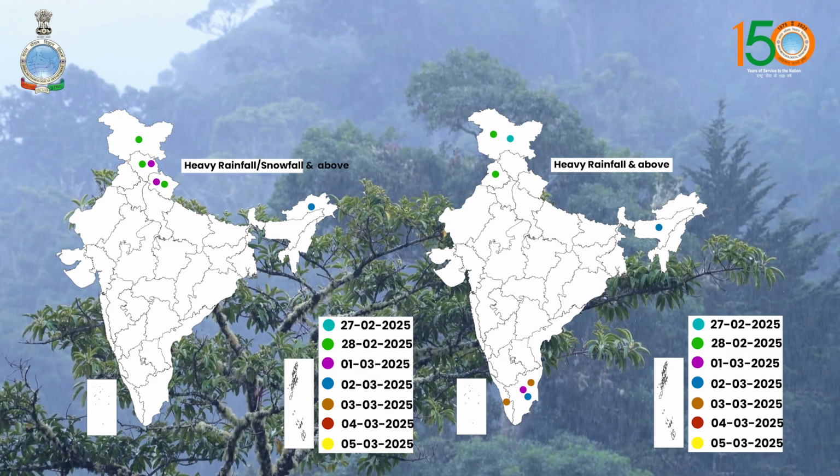Then heavy to very heavy rainfall with extremely heavy rainfall at isolated places over Jammu and Kashmir on 28th February, and heavy to very heavy rainfall at isolated places over Himachal Pradesh and Punjab on 28th February. Apart from that, heavy rainfall was also observed at isolated places over Jammu and Kashmir on 27th February, Uttarakhand on 28th February, and Himachal Pradesh, Uttarakhand and Tamil Nadu on 1st March.